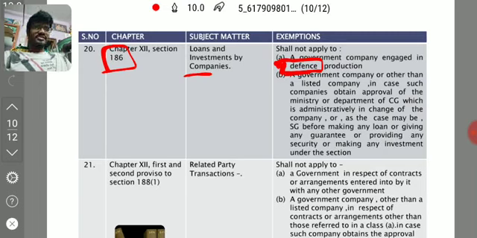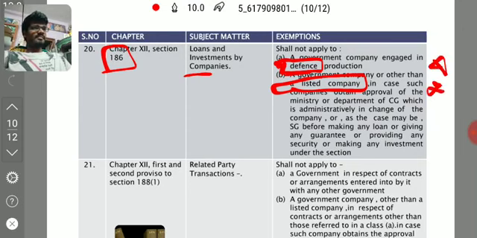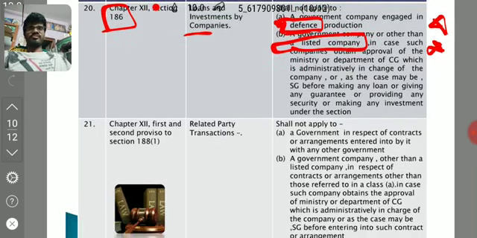Here we have come across 'other than listed company' in two places. Just remember those points about other than listed companies, very important, as they might be tested in the examination. Same as here, if the company obtains approval of the central government or the administrative ministry before making the loans, investments, guarantees and securities, then the 186 procedure is not applicable to that particular government company, including defense production companies.